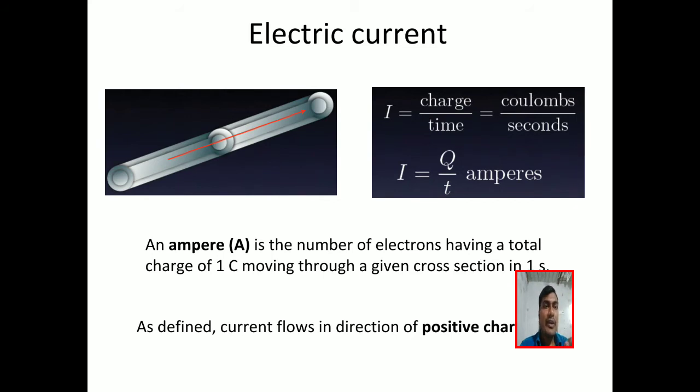Units are amperes or coulombs per second. So what is an ampere? It is the unit for current. We can define it another way: an ampere is the current when a total charge of 1 coulomb moves through a given cross section in 1 second. So this is how current flows in the conductor.